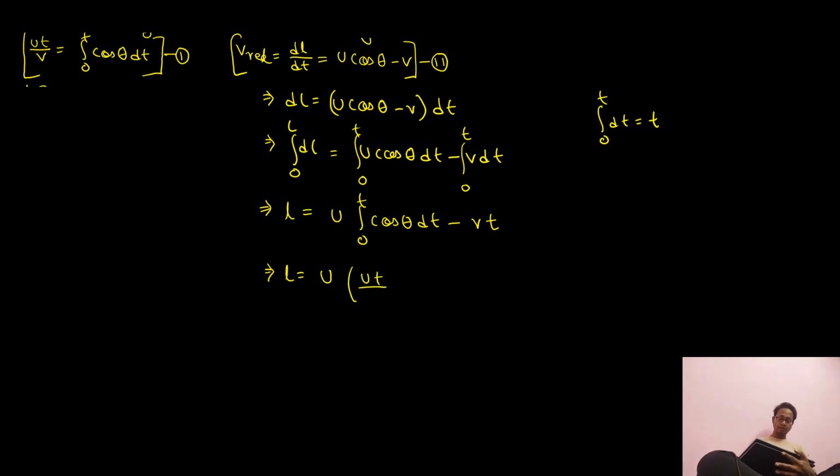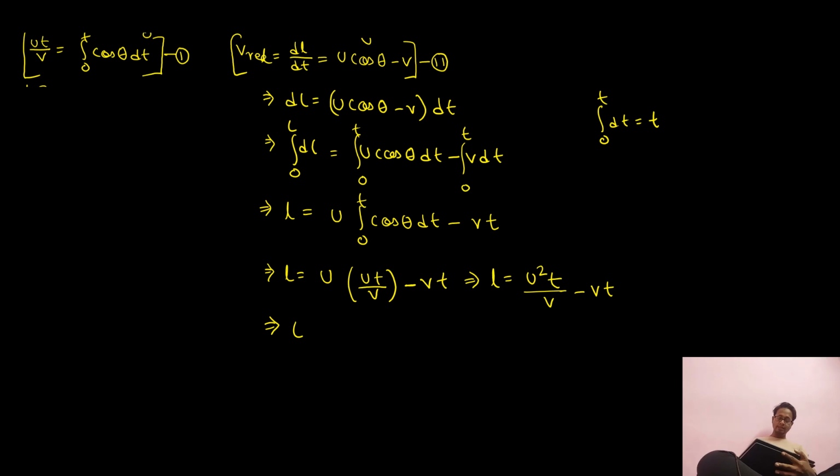Minus v t, so L is equal to u square t by v minus vt.